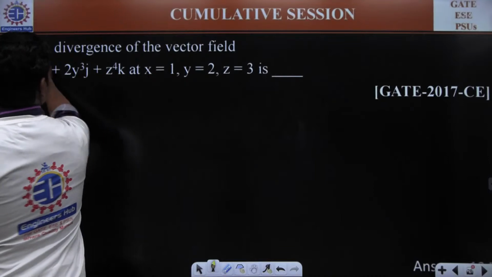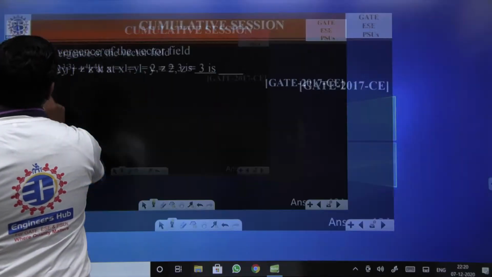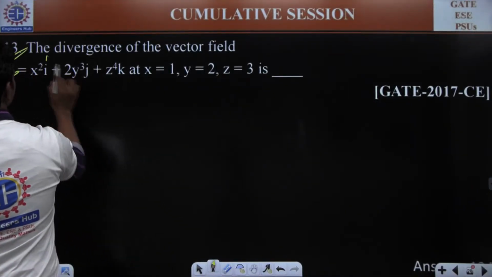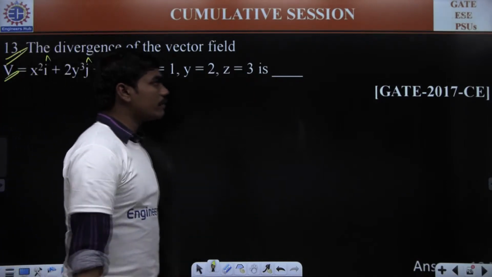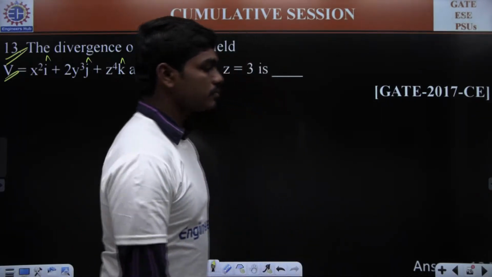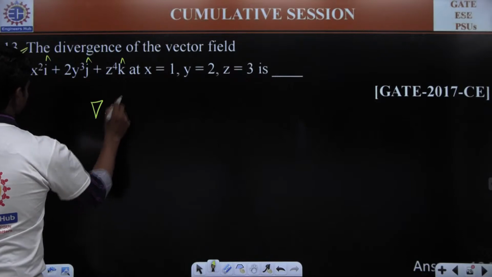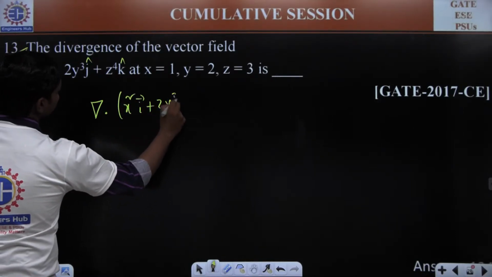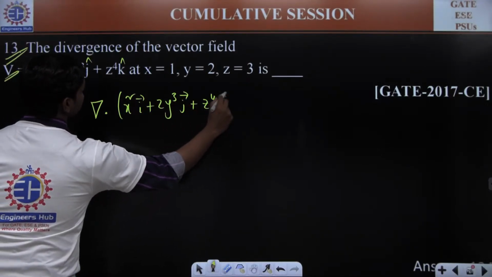13th. The divergence of the vector field, 2017 civil engineering. They have given you a vector field V bar equal to x square I cap plus 2y cube j cap plus z power 4 k cap, at x equal to 1, y equal to 2, and z equal to 3. Please try to solve this. They are asking you for divergence, meaning del dot (x square I cap plus 2y cube j cap plus z power 4 k bar).